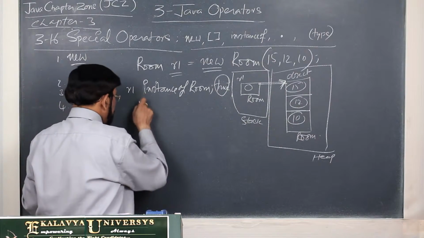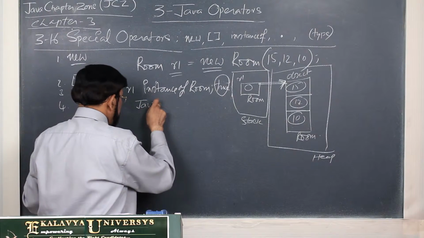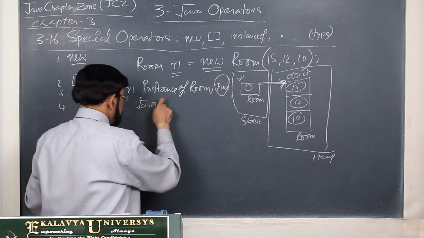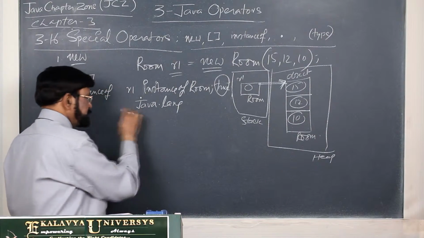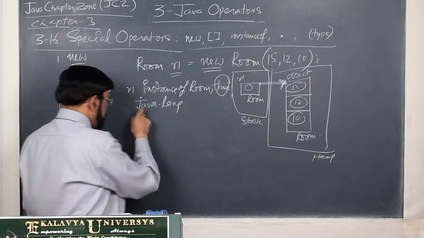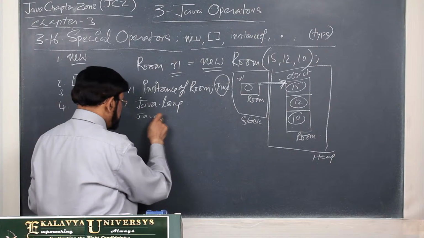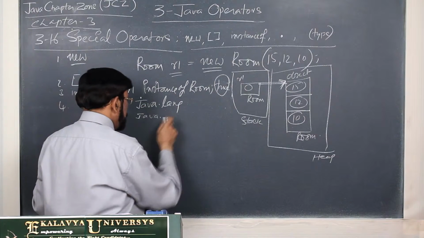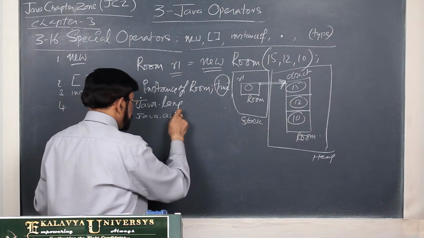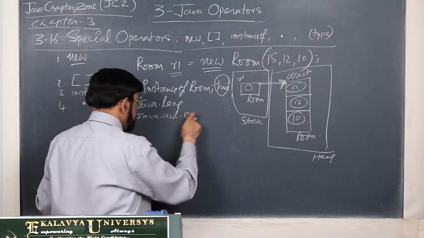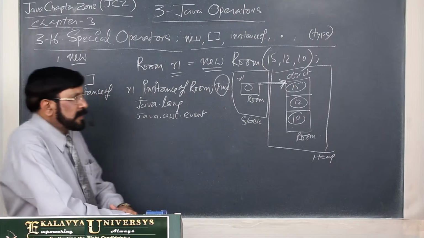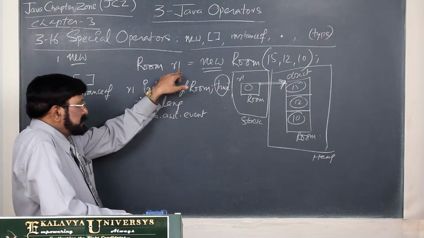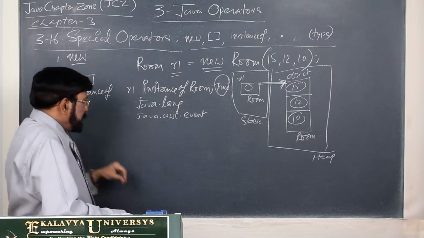Now you see, java is the package, lang is the sub package. Okay, java is the main package, awt sub package, event, and here you see R1.